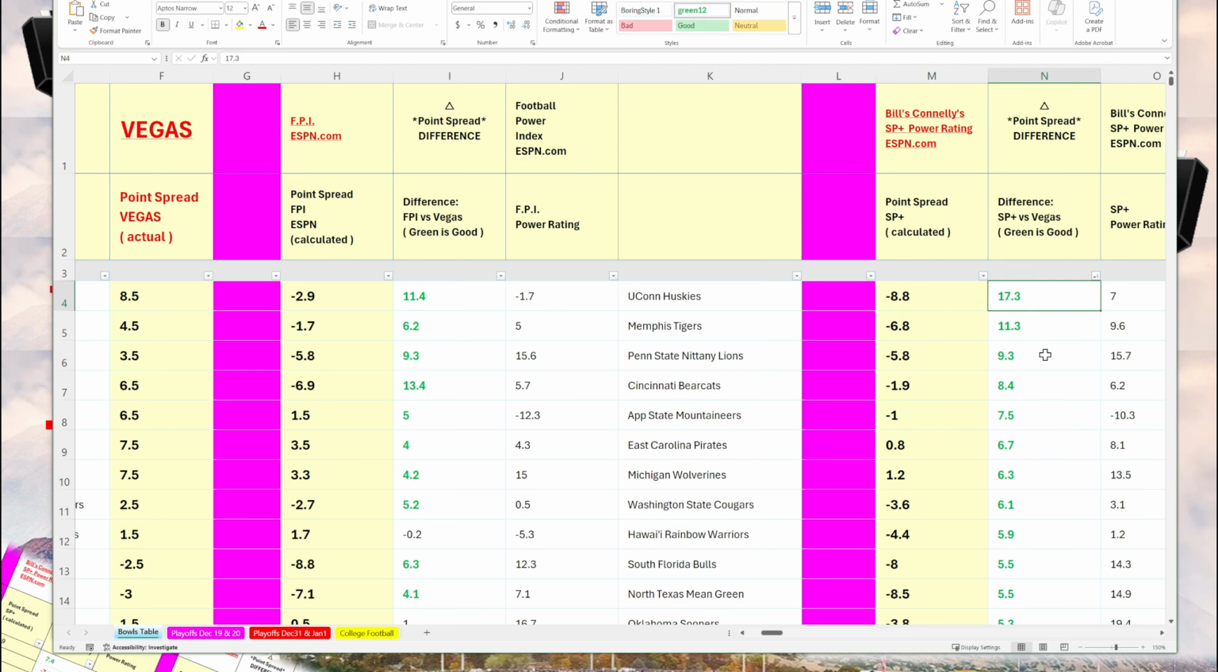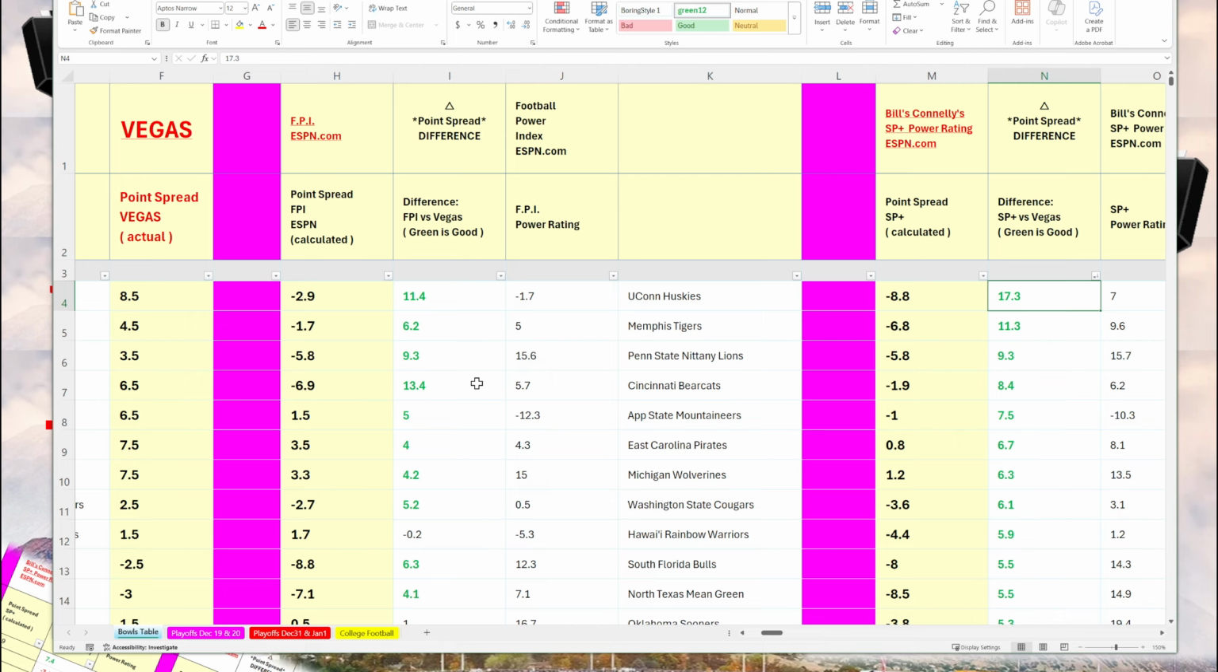So green is good. When you see these triangle columns, the green numbers say that they're getting an advantage of 2 points or more, and that's something you want to look at.